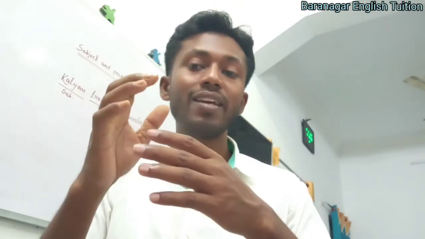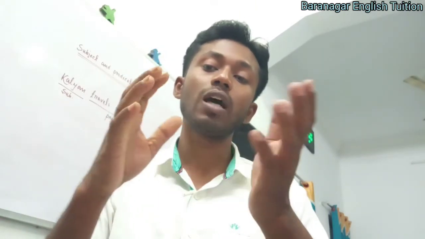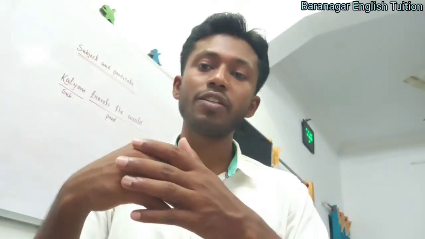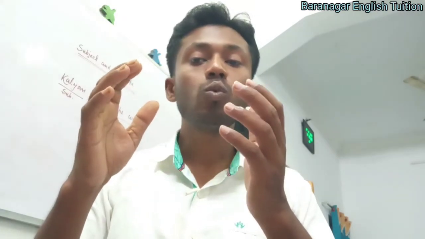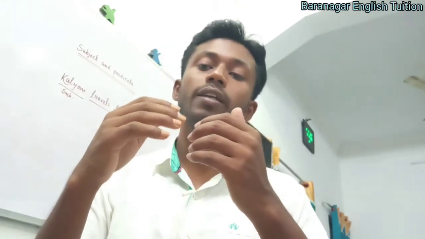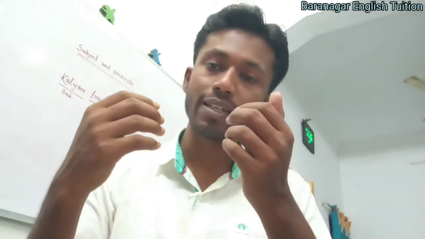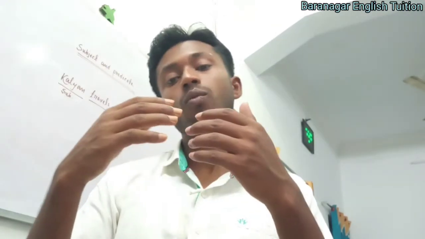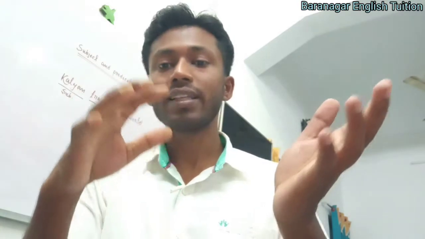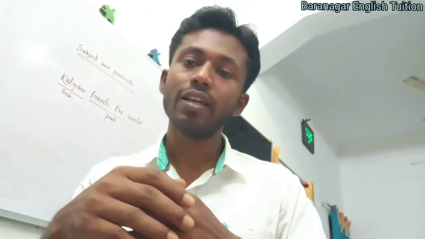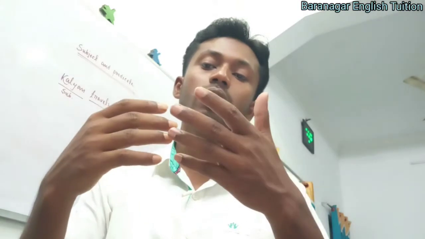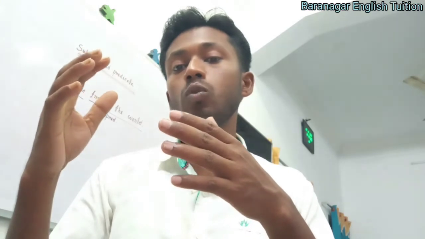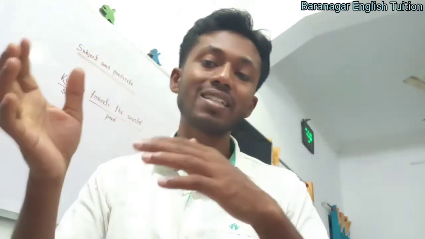And predicate: after the subject there are a lot of things. There are verbs, adverbs, adjectives, but you need to keep in mind what the subject is actually doing in the sentence. What the subject does is actually the predicate. So I'm saying again, the work that the subject does is called predicate. I'm showing you with an example, so you will understand better. Remember, you have to question it. What the subject does is the predicate.